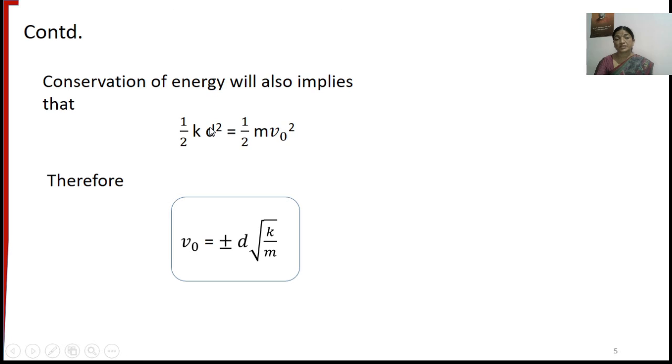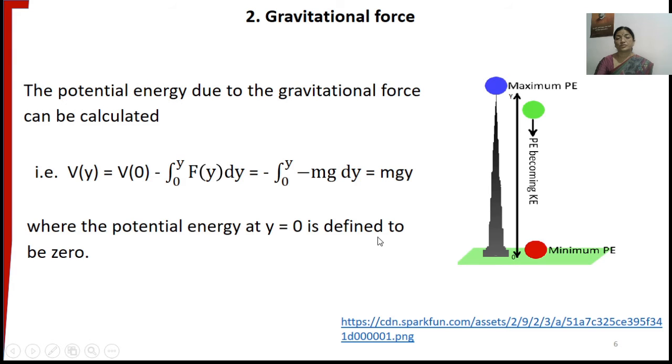So half k d square, this is the maximum potential energy at point x equal to d, and this is the maximum kinetic energy at point x equal to 0. Both are equal to each other according to the law of conservation of energy. Hence, from this equation we can obtain the expression for the maximum velocity attained by the ball at x equal to 0, which is given by v naught is equal to plus or minus d square root of k by m, where k is the force constant.